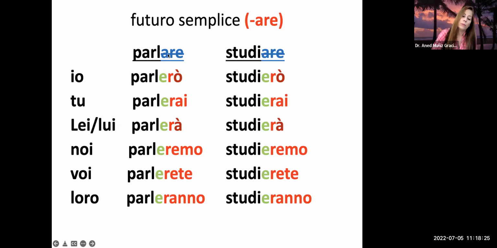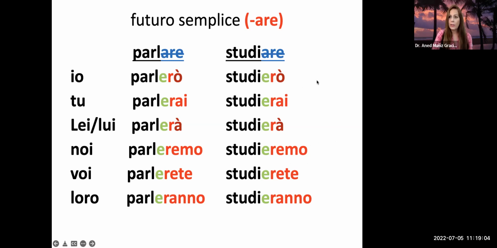Okay. So, parlare. Of special attention needs to be given to this change in the a to the e, right? It's not parlarò or tu parlarai, it's io parlerò, tu parlerai, right? And this is the way that we conjugate any other regular verb ending in are. So if, for example, we have ballare, the root is bal, right? And then we put ballerò, ballerai, ballerà. Noi balleremo, voi ballerete, loro balleranno.